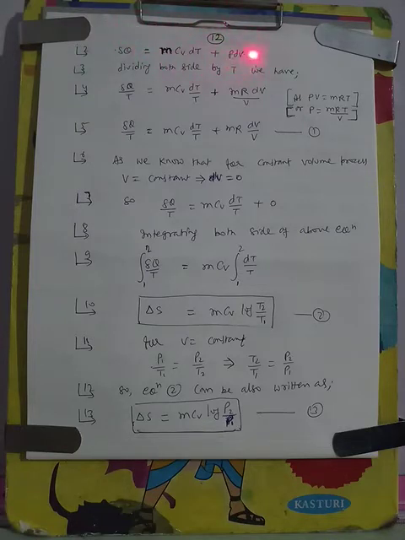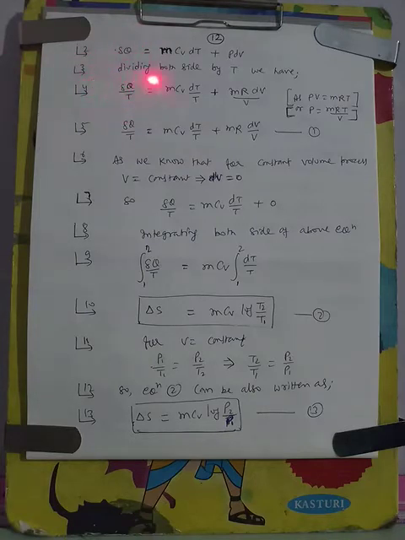This is the differential form of the thermodynamic equation, which we have modified by writing mCv dT in place of change in internal energy and P dV in place of work done during the process, and dq we leave as it is.